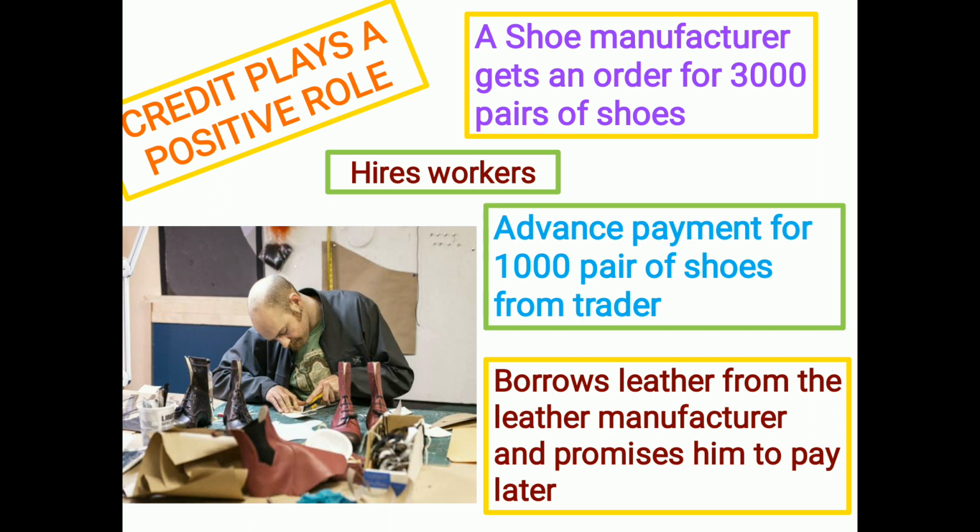To manufacture the shoes, he needs workers and leather. So he starts hiring workers, because with a single person it is not possible to manufacture 3,000 pairs of shoes. Immediately he hires workers for stitching as well as pasting work.